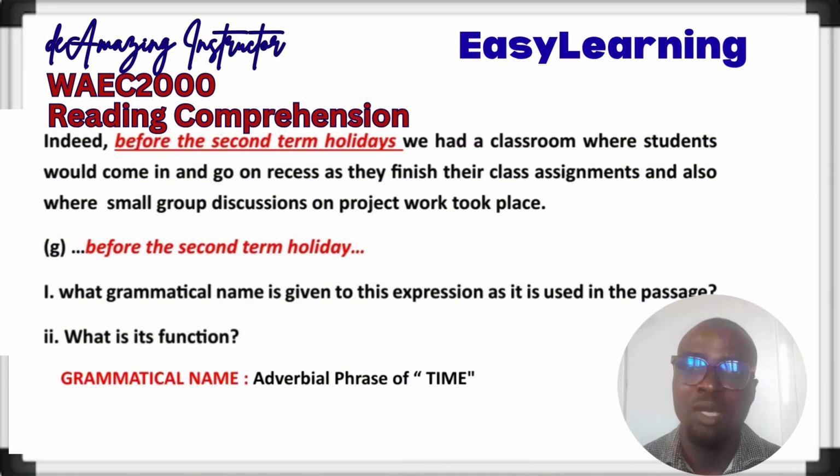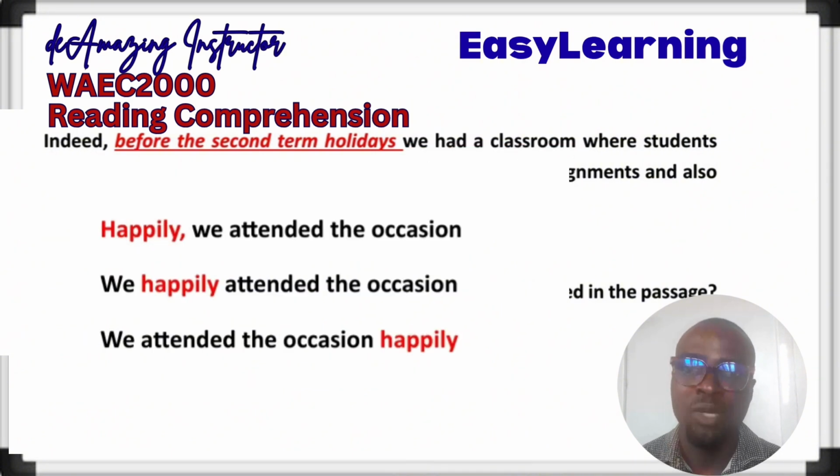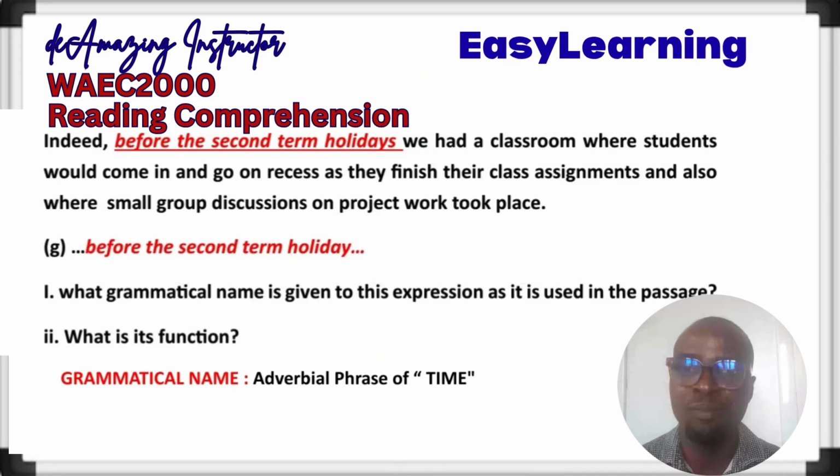For instance, happily we attended the occasion. Happily is an adverb, so it begins the sentence. We can also say we happily attended the occasion. It is in the center here. And we can also say we attended the occasion happily. It is at the end here. So that's the same thing that happens here.